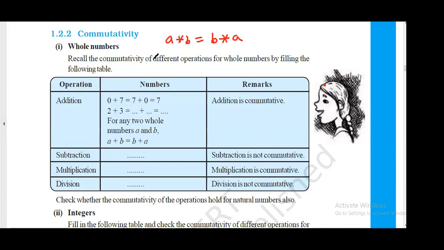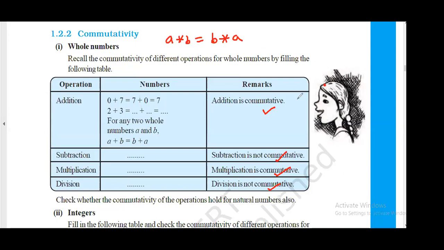A operation B, any operation. So I can say that for whole numbers, addition is commutative. Yes, we have already studied. Subtraction is not commutative. Multiplication is commutative. Division is not commutative. Got it, everyone? We have already studied this in integers, right?